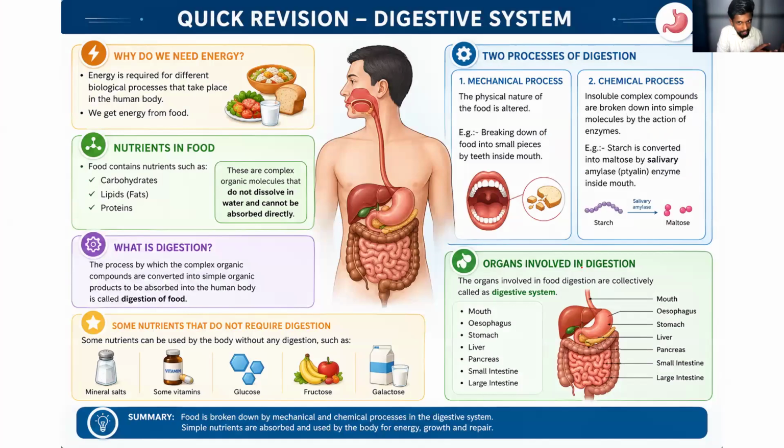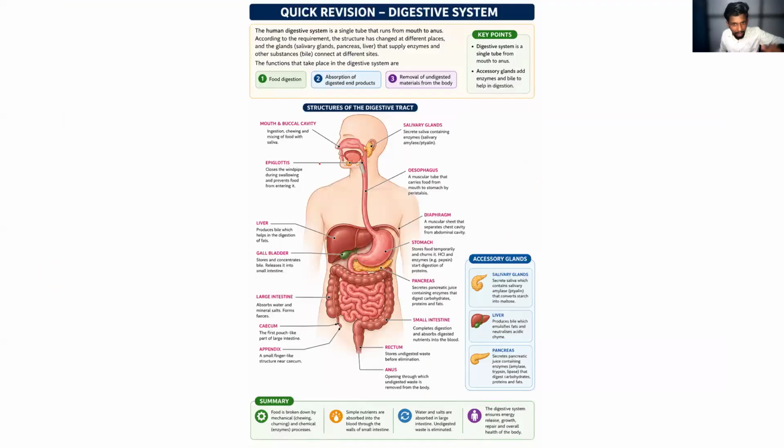And now we are going to revise the digestive system within 5 minutes. Once again, within 5 minutes. Okay. Here, first of all, what do you mean by digestion, right? Converting the complex organic compound into simple organic compound. And then we discussed that digestion can be divided into mechanical digestion and chemical digestion, the second part that we had discussed. What do you mean by mechanical digestion, right? And what is chemical digestion, and the parts that are related to the digestive system.